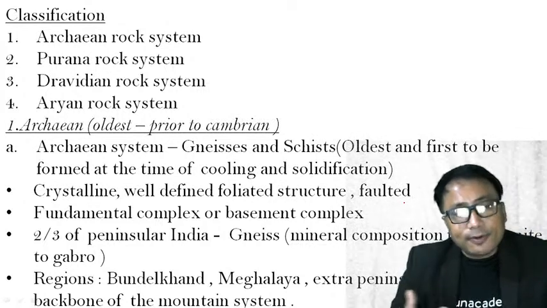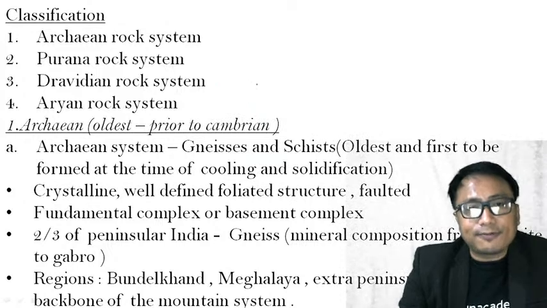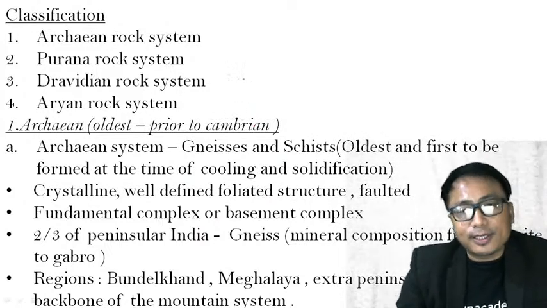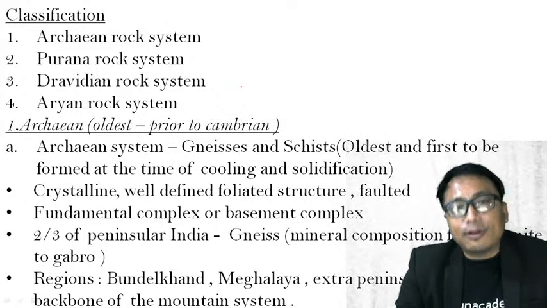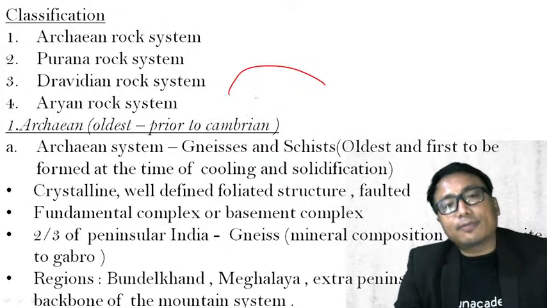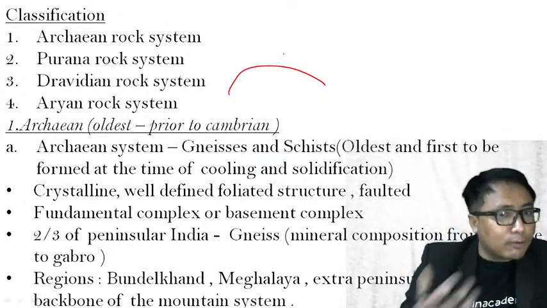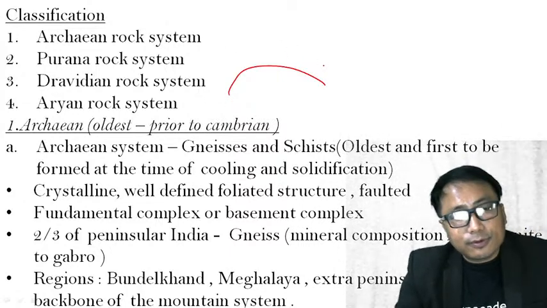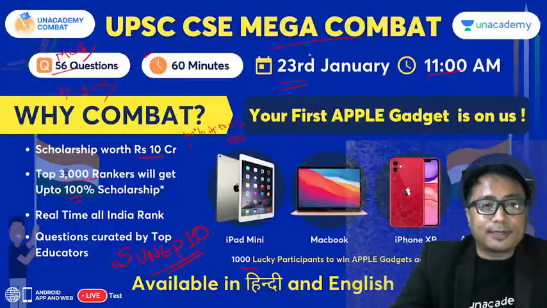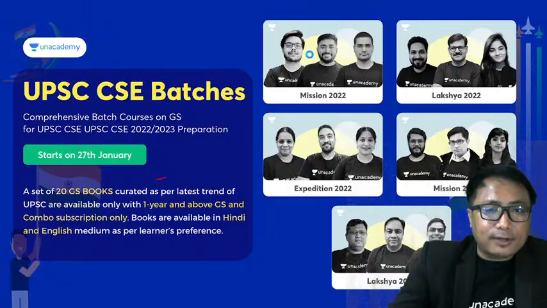Therefore, in the formation of the rock system on the Earth's surface, during our discussion in the last session, I have already explained to you, that is the soil formation, and also one rock will form. If after some time another rock is formed, then it will be over this. It may be over this, it may not be, but it may be over this also. Therefore, this Vindhyan rock system that we are discussing right now comes under this Purana rock system.